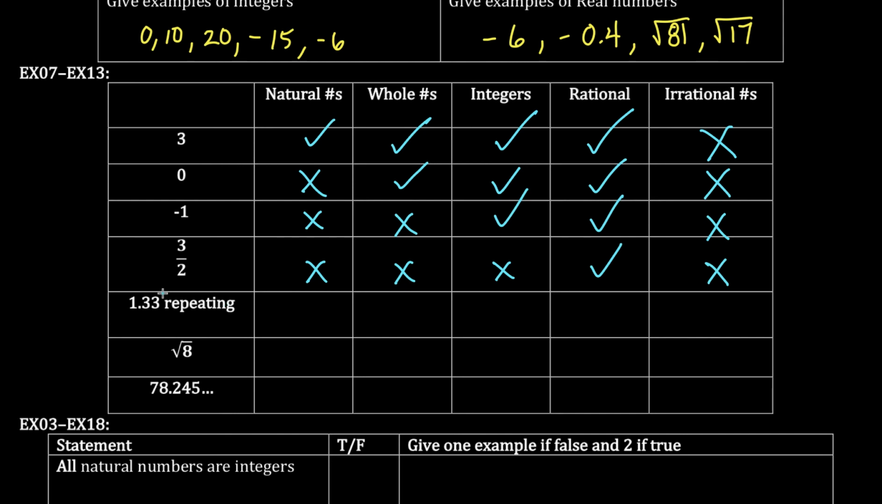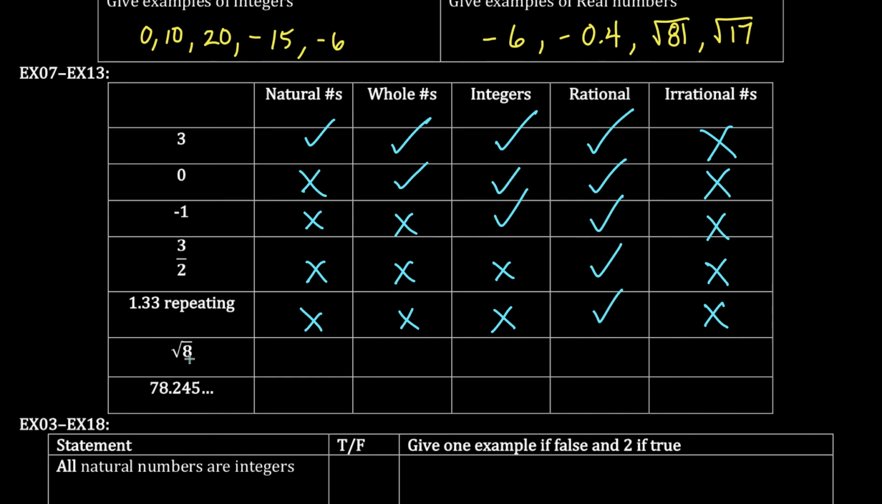1.33 repeating. I had a problem before writing this little bar, so sometimes I just used to write this out. I think I just copied this part from something I did previously. So 1.33 repeating is not natural, not whole, not an integer. If it's repeating, I can write it as a fraction, which means it's rational, which means it's not irrational.